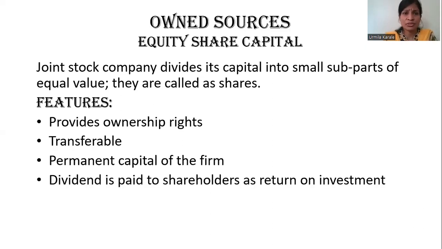The company is going to pay dividend on this share capital. If the company is issuing shares to the people and people buy those shares, they pay for it. That's how the company gets the funds. And for using this money, as and when the company earns profit, the management will decide to pay dividend to the shareholders for having faith in the company and investing in its capital. Basically, this is the return that the shareholders get. Also, the company has limited liability. As we already know, liability is limited to the extent of the person's contribution to the business.